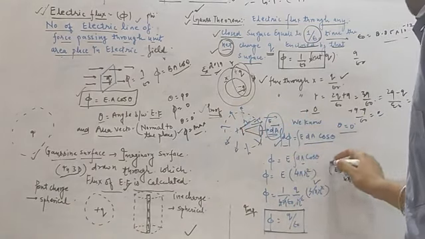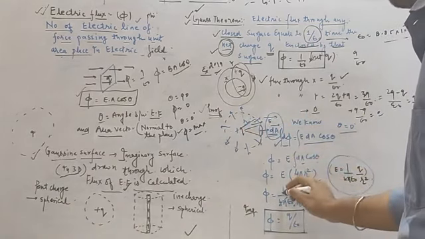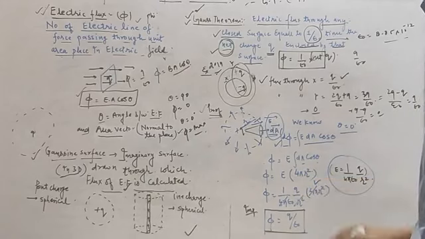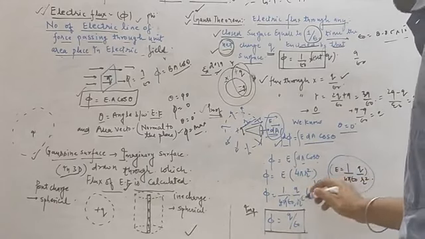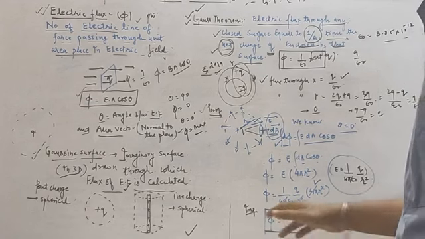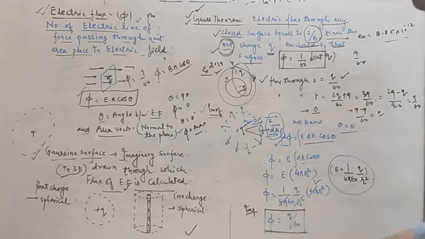And if you substitute the value of electric field, so electric field equals 1 upon 4 pi epsilon naught q upon r square. 4 pi and 4 pi will cancel, r square and r square will again cancel, so the value of the flux will be phi equal to q upon epsilon naught. This is the proof for the Gauss theorem.